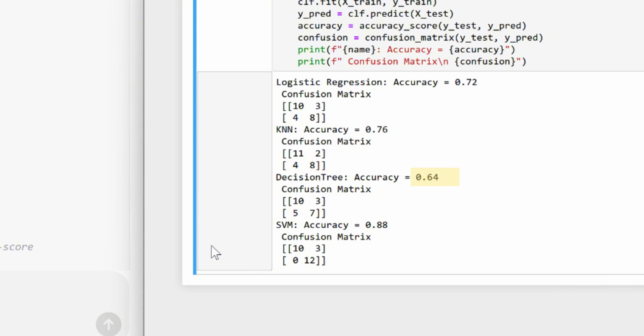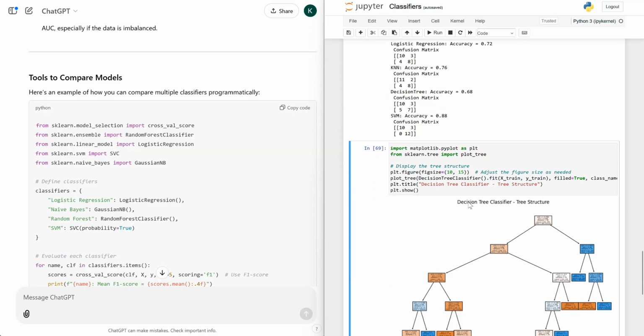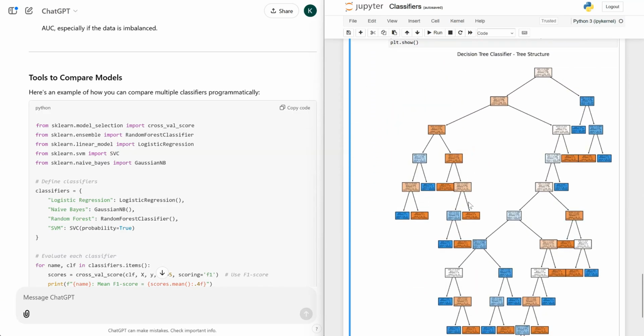Decision tree is the worst with an accuracy of 64%. This model seems to be overfitting. We have too little data for the model complexity. But SVM is the best with an accuracy of 88%. It was wrong in only 3 cases of bad food recognition. Clearly, SVM is our winner. However, I like DT also because it allows us to explain how the decision is made.